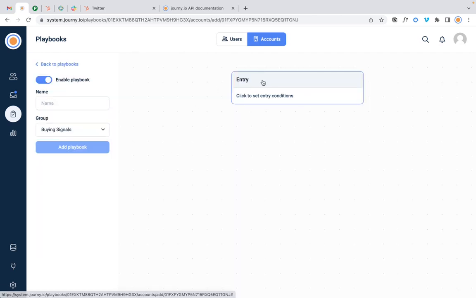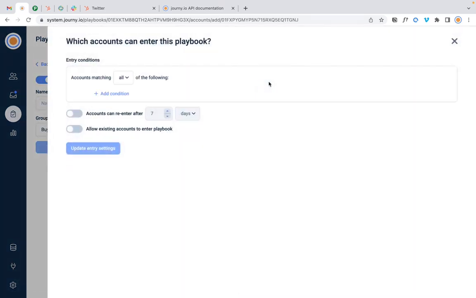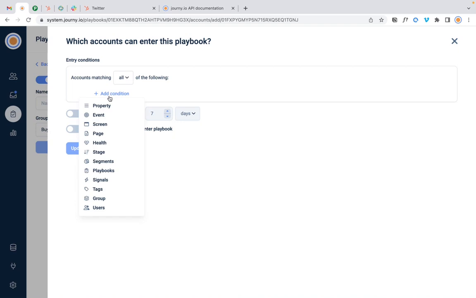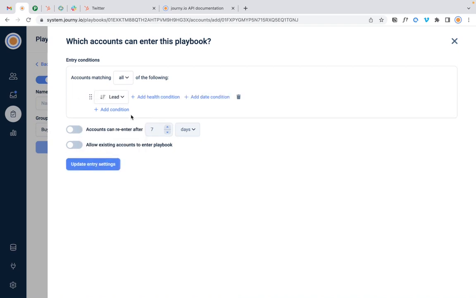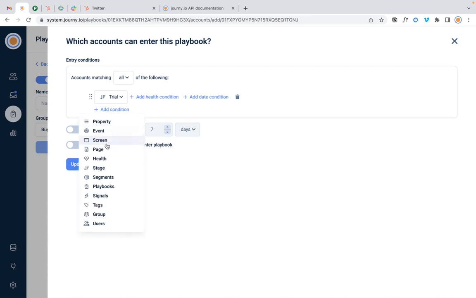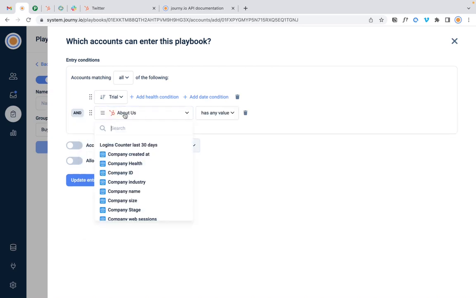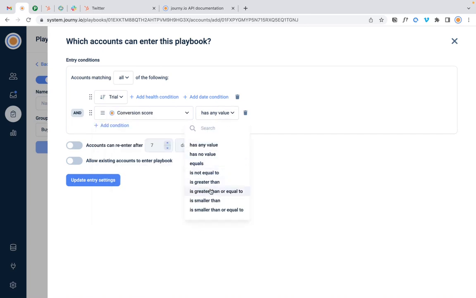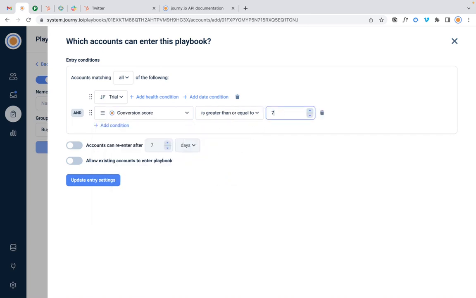It's an account playbook. So let's look first at the account. And so let's say that we need to have an account where the stage is a trial, for example, and it has a conversion score. Let's do this. A conversion score that is higher or equal than 75. That would be a promising trial.